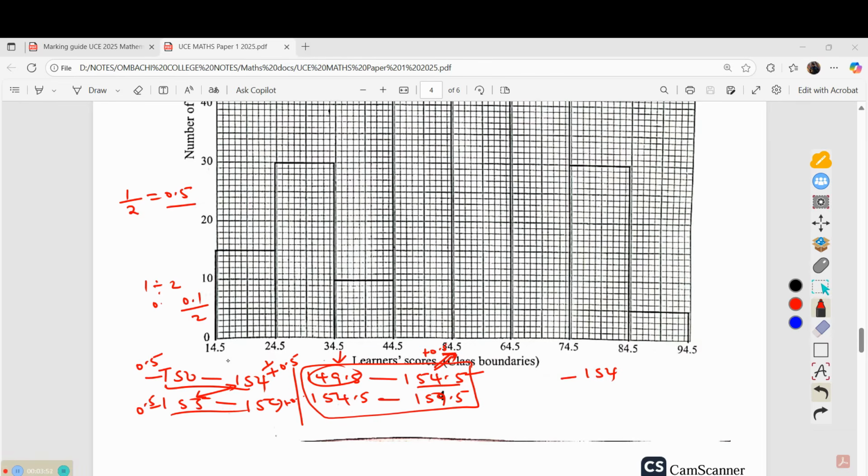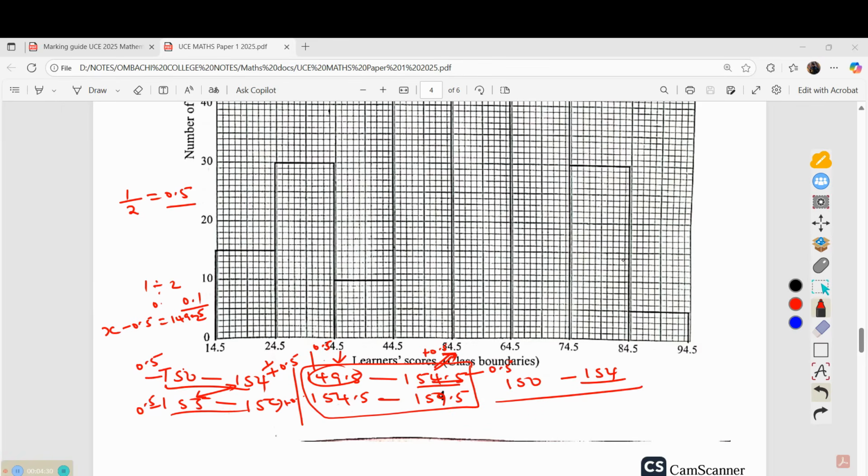And on this one here, they got some number X, subtracted 0.5, and got 149.5. So to establish it back, here I subtract 0.5 and here I add 0.5. When I subtract 0.5 from here, I get 154. If I add 0.5 here, I get 150. So I get back the classes. I hope this is clear.